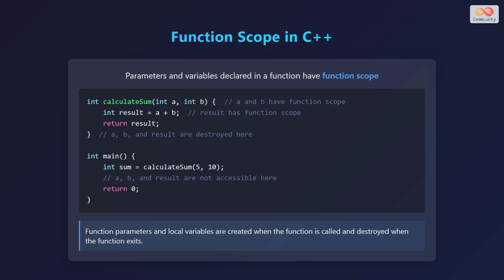As soon as the function ends, a, b, and result are destroyed. In the main function, an integer variable sum is assigned to the value returned by calculateSum when called with values 5 and 10. a, b, and result are not accessible here. Function parameters and local variables are created when the function is called and destroyed when the function exits.